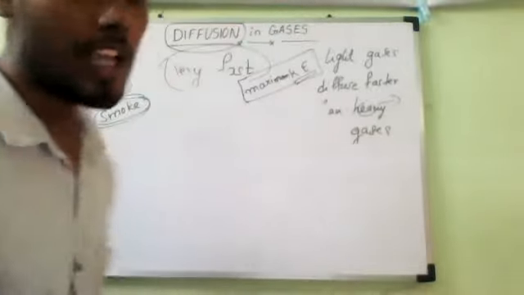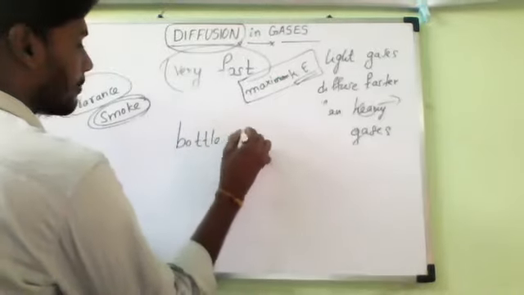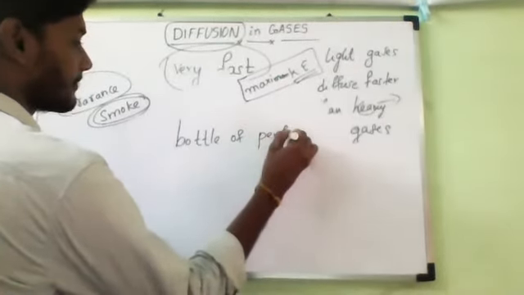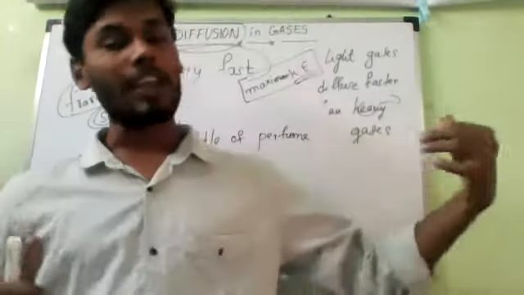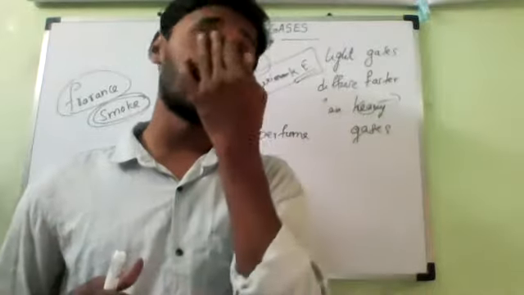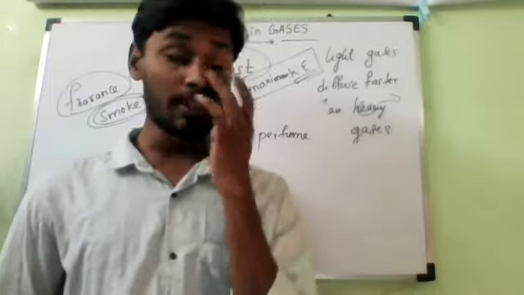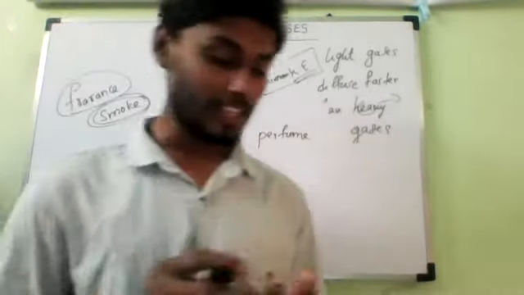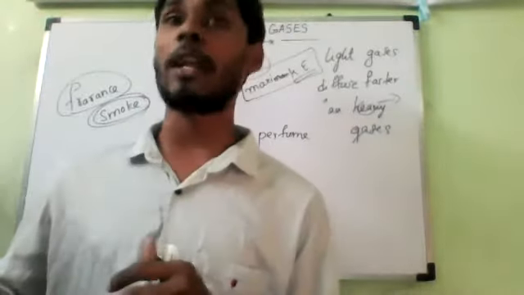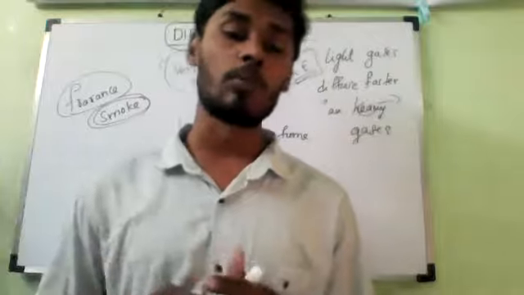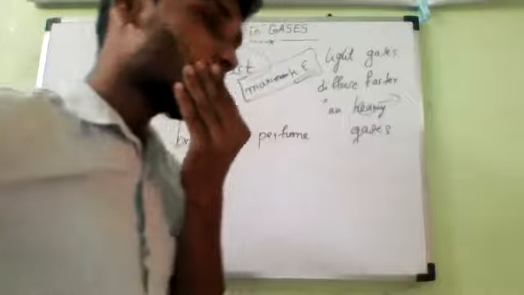I am just asking. As we know, if we take a bottle of perfume, what will happen? Suppose I am in front of my dressing table or somewhere in a corner of my room, and I press that perfume in the corner, the smell spreads in the whole room quickly. Is it yes or no? The smell will come into the other parts also, yes or no? Yes, sir.